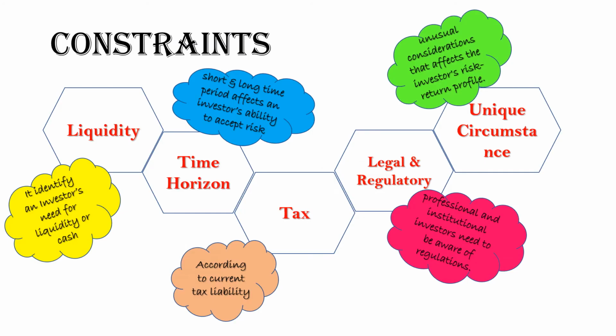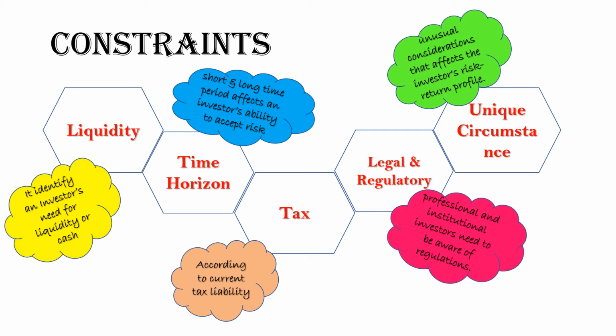Next is investment constraints. The first constraint is liquidity. Suppose within the next year, an investor needs 10 lakh rupees for the higher education of his son. Then the 10 lakhs is a liquidity constraint because it needs to be set aside in the form of cash. That's why liquidity is a constraint.